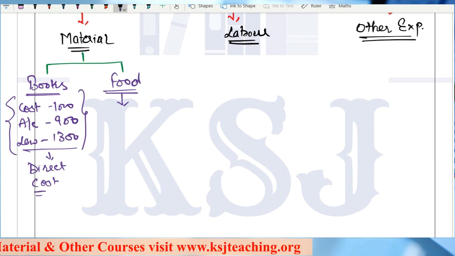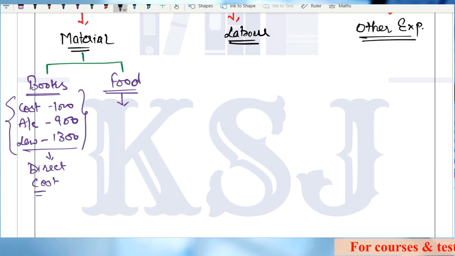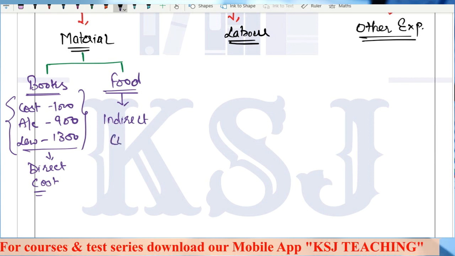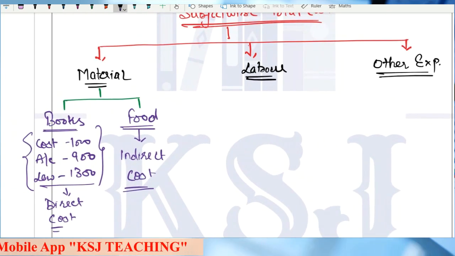That how much food I have consumed for costing, how much food I have consumed for accounts, how much food I have consumed for law. Can you identify that? No, sir, that is absolutely not possible, right? So this becomes my indirect cost. The cost has been incurred. Yes, sir, obviously the cost has been incurred on food.